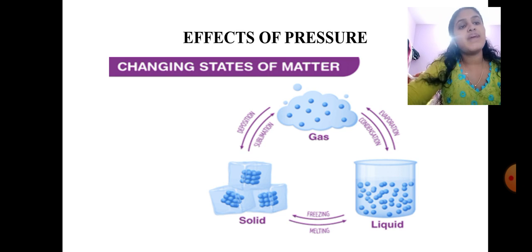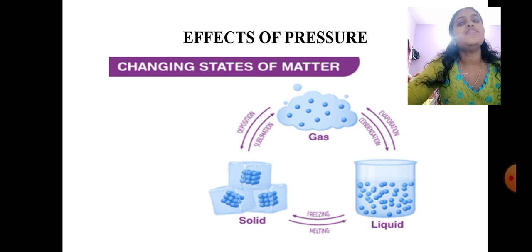Now, imagine I am keeping some water in the fridge. So, sometimes what will happen? It will be getting freezed to ice, right? So, the process in which liquid is converted into solid is freezing. So, when solid is converted into liquid, it is melting, and when liquid is converted into vapor, it is evaporation, and when gas is converted into solid, it is sublimation. Vice versa, when solid is converted into gas also, it is called sublimation.